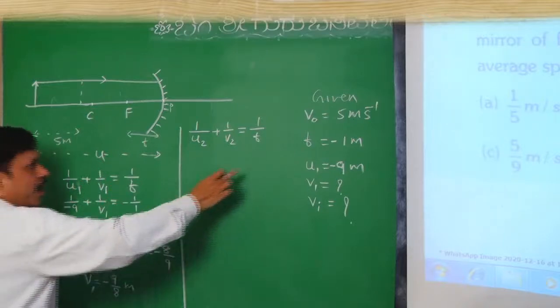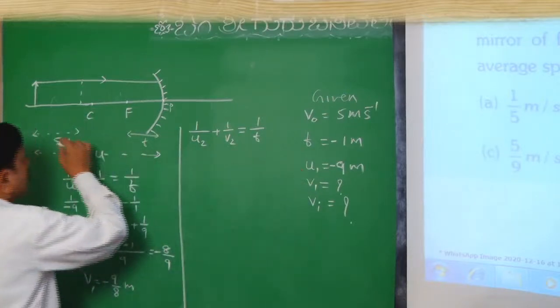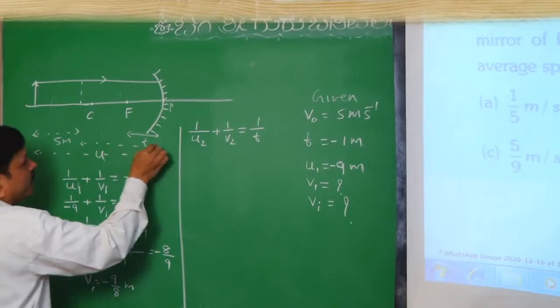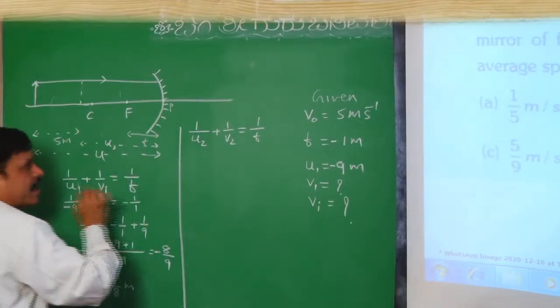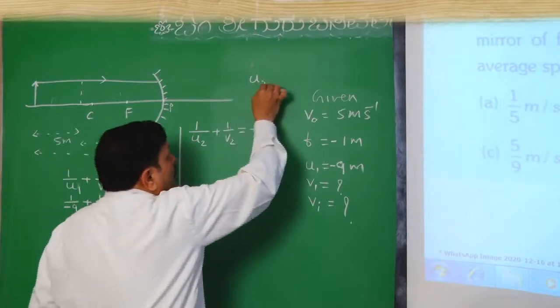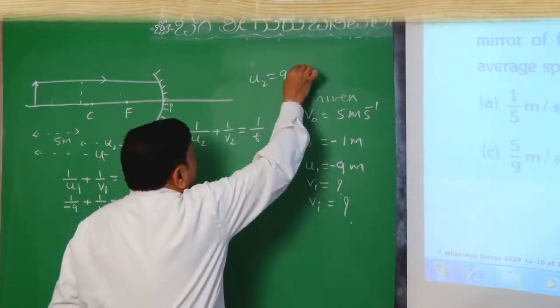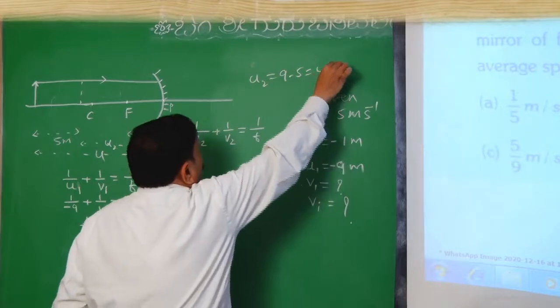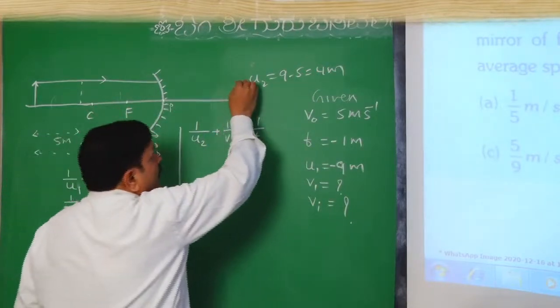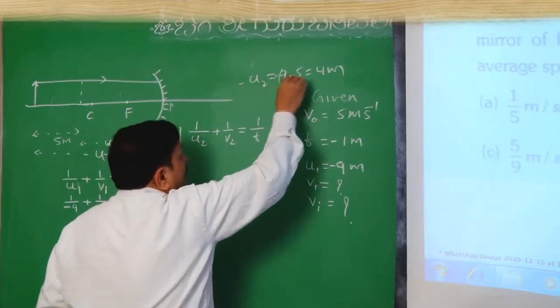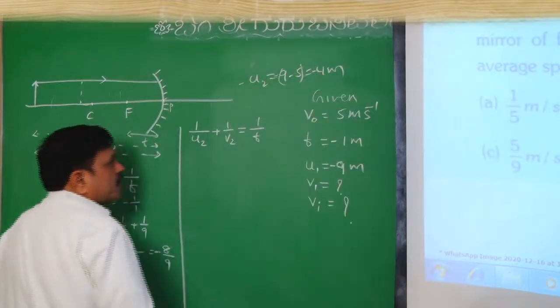Total distance initially was 9 meter, so 9 minus 5 will be the second distance. So U2 equals 9 minus 5, that is 4 meter. Again using sign convention, it will become minus 4 meter.